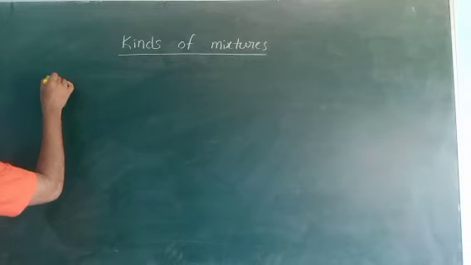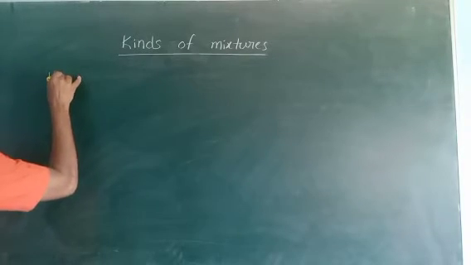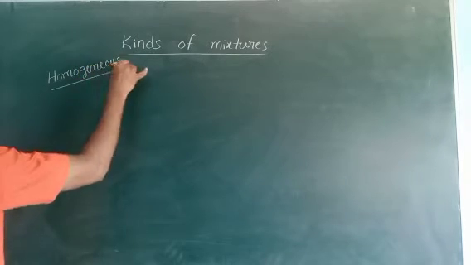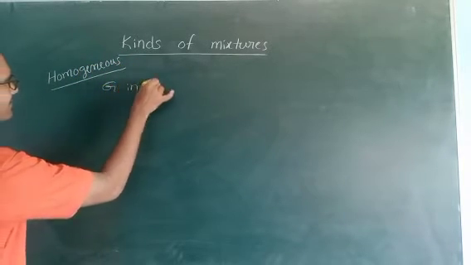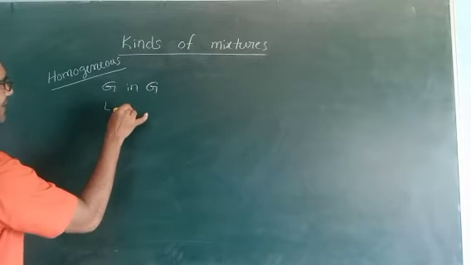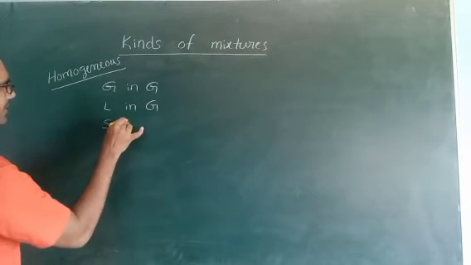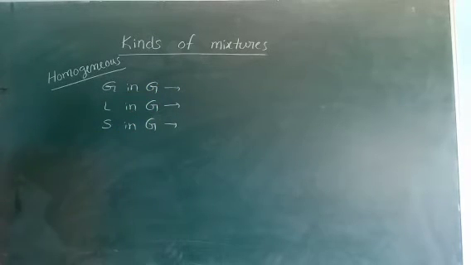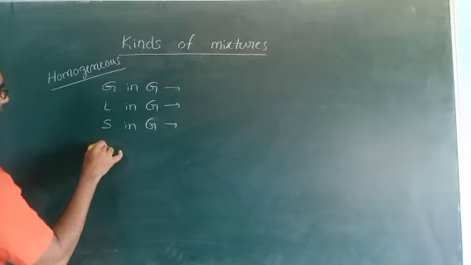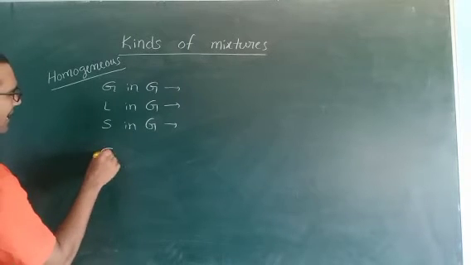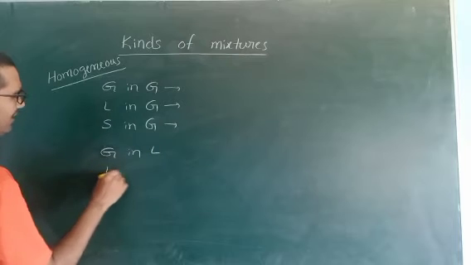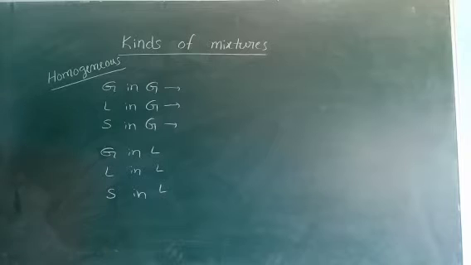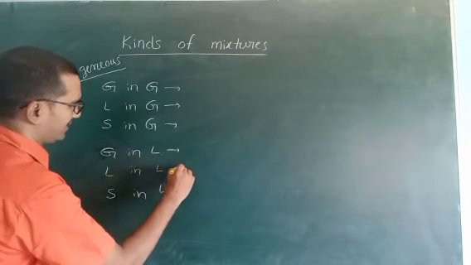First one, in homogeneous: gas in gas, liquid in gas, solid in gas. Write 2 extra examples for these 3. Next, gas in liquid, liquid in liquid, solid in liquid. Write 2 extra examples for these 3.